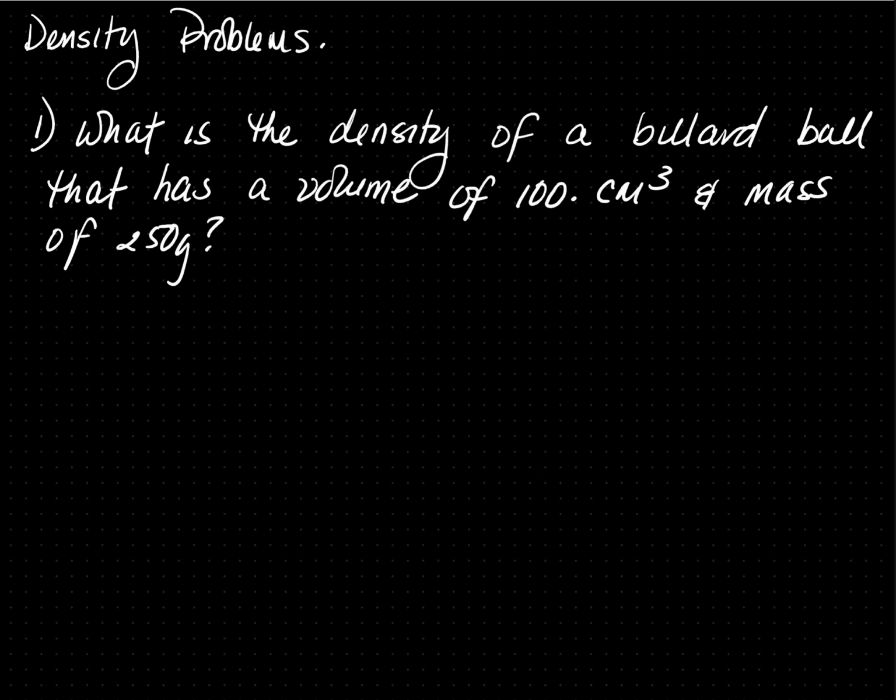So let's look at this first problem. It says, what is the density of a billiard ball that has a volume of 100 centimeters cubed and a mass of 250 grams? First, identify the variable. We know we're looking for density, so D is what we're looking for. The volume is 100 centimeters cubed. If you can't read this, look at the units. Centimeters cubed represents volume, and it has a mass of 250 grams. Units for mass is grams. So the formula we need is density is equal to mass over volume.